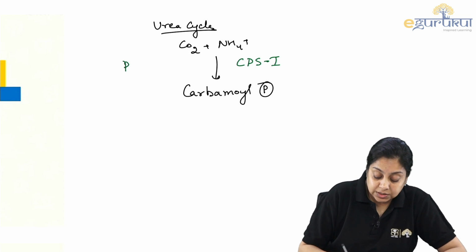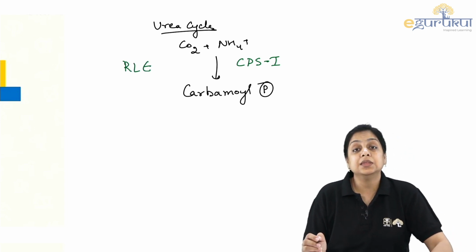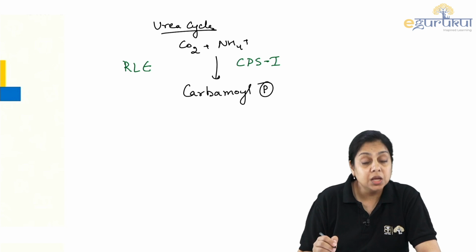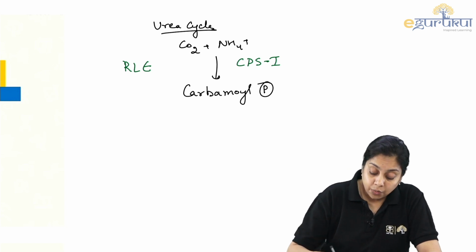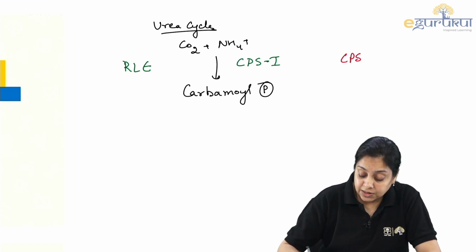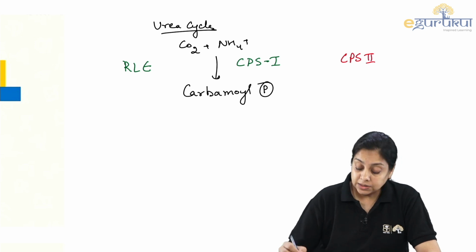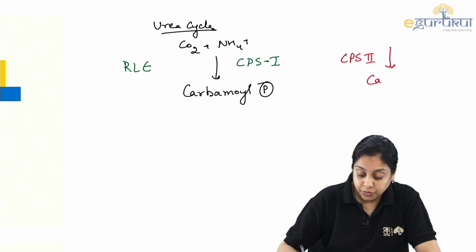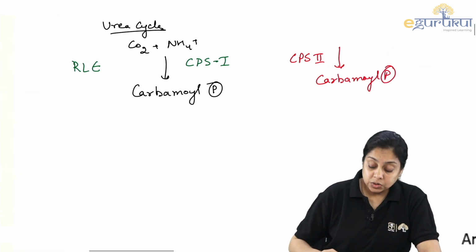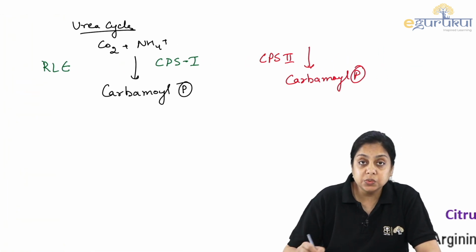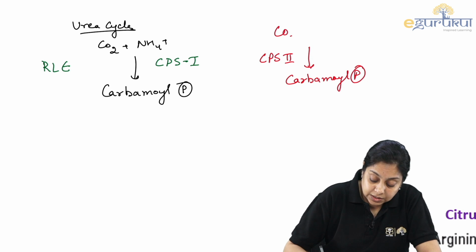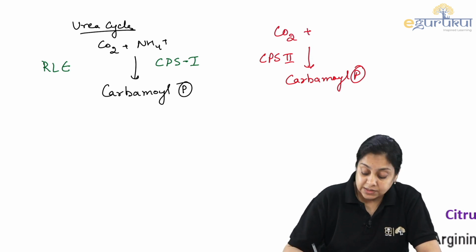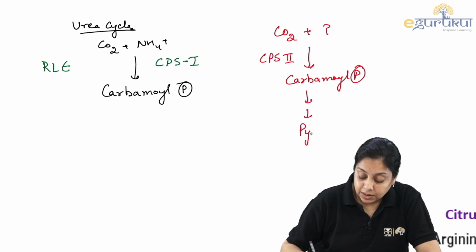This is a rate limiting enzyme, and this is the rate limiting step of the urea cycle. Now we know there is another enzyme, CPS2, that also forms carbamoyl phosphate. So what is the difference between these two enzymes? Here there is carbon dioxide, and something else combines, and this leads to the pyrimidine synthesis.